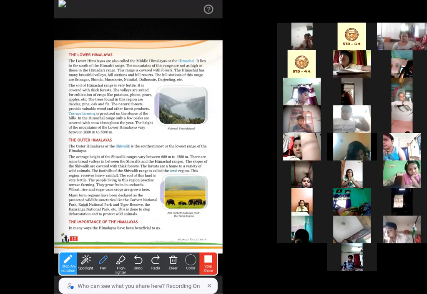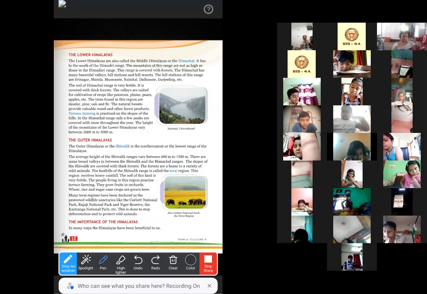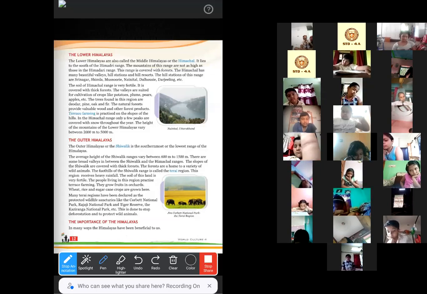The people living in this region practice terrace farming. I have already told you what terrace farming is in the previous class. They grow fruits in their orchards, and wheat, rice, and sugarcane are grown here very well.